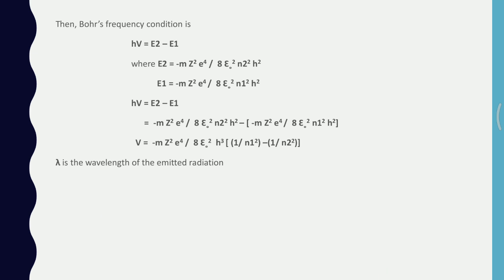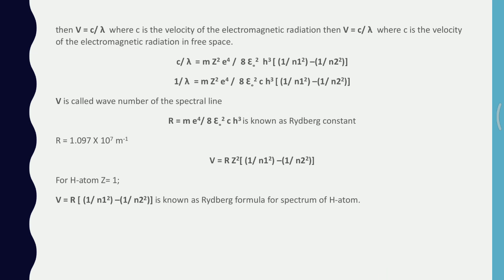On substitution of these values of E1 and E2, we get h nu equal to m z square e to the power of 4 divided by 8 epsilon naught square h square into 1 by n1 square minus 1 by n2 square, where nu is equal to c upon lambda, and lambda is the wavelength of the emitted radiation and c is the velocity of electromagnetic radiation in free space.